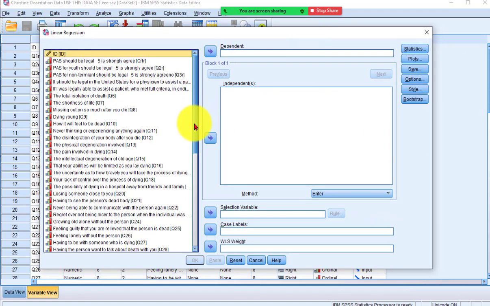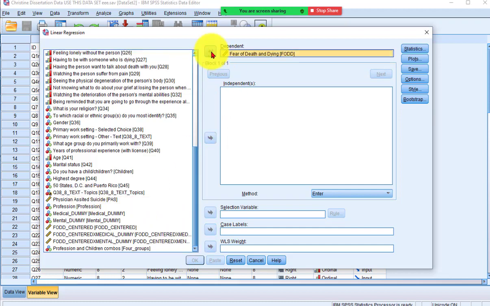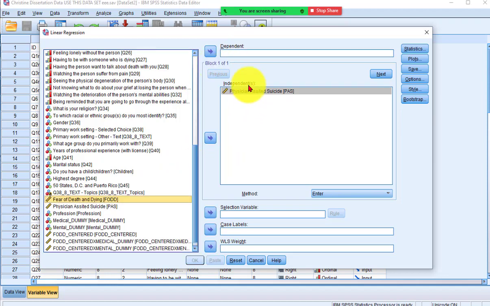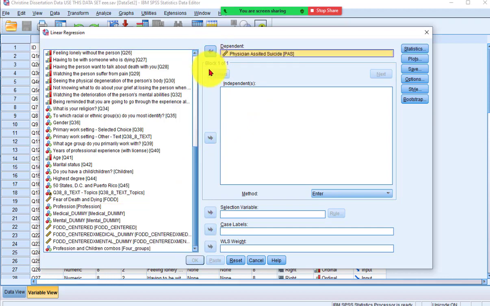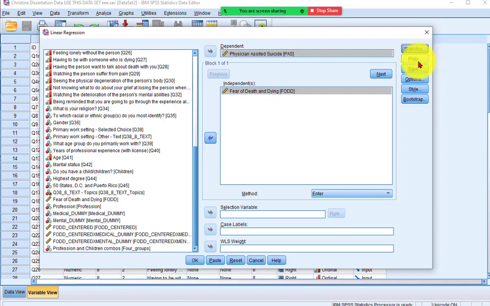And so FOD was the IV, and physician was the DV. I'm sorry, these are wrong. Please hold. Got them backwards. I'm old. All right, so POS is the DV. FOD is the IV, right? And we're going to check some of the assumptions. But because there's only one IV, one DV, this is basically like a correlation. There's not going to be a bunch to check here.